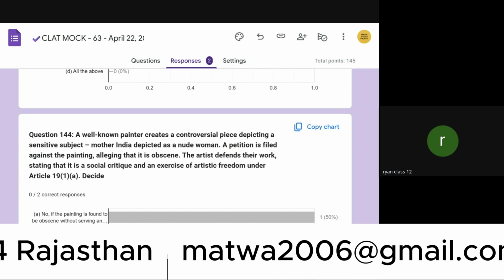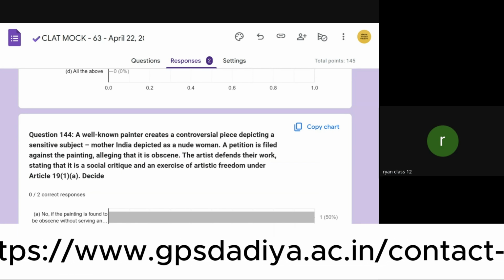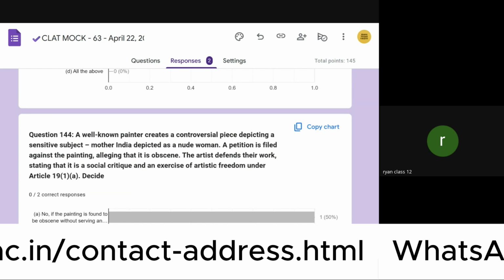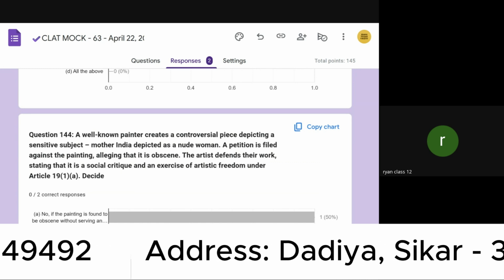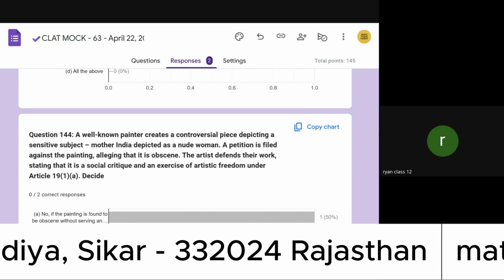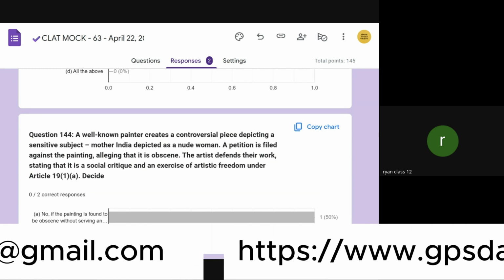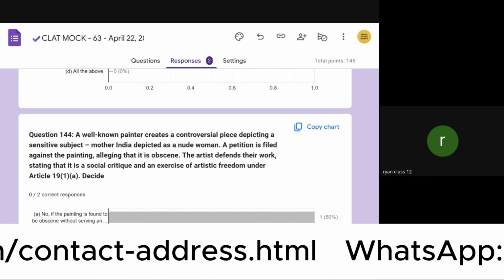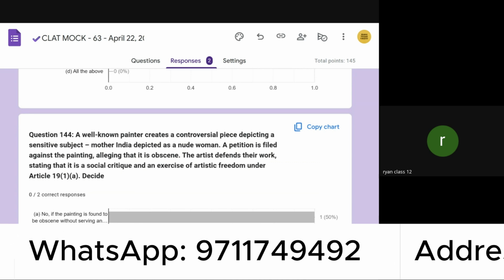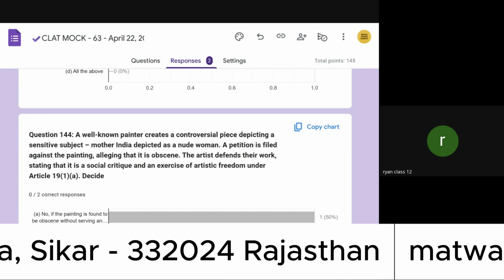So this article is basically about artistic expression under Article 19 of the Indian Constitution. Now, this comes under the freedom of speech and expression. What it talks about is effectively how this freedom is interpreted by the Constitution and the dimensions of it. So, some key dimensions of artistic freedom include the following.